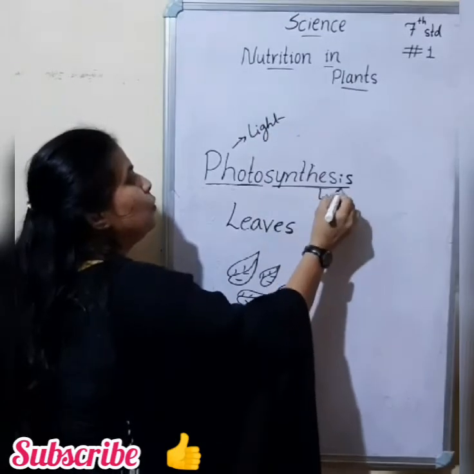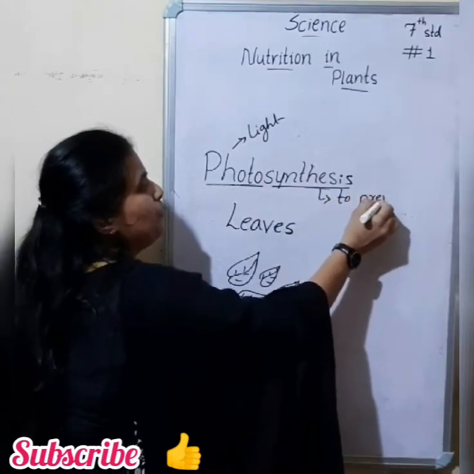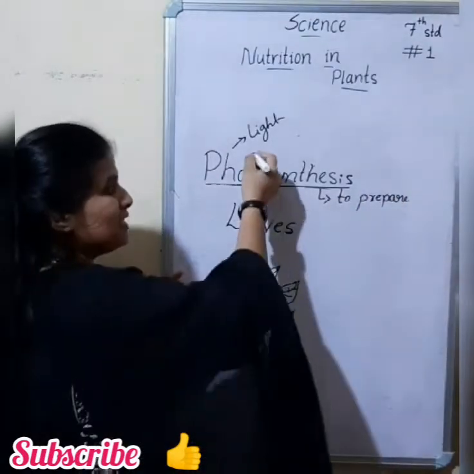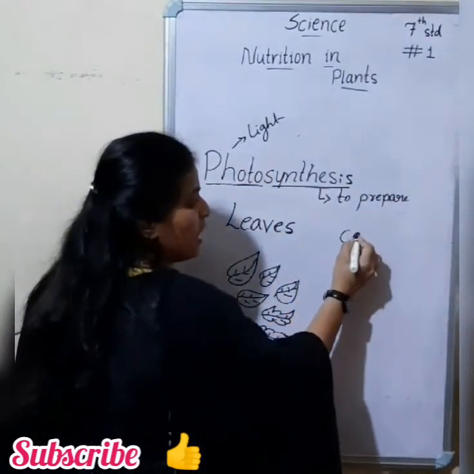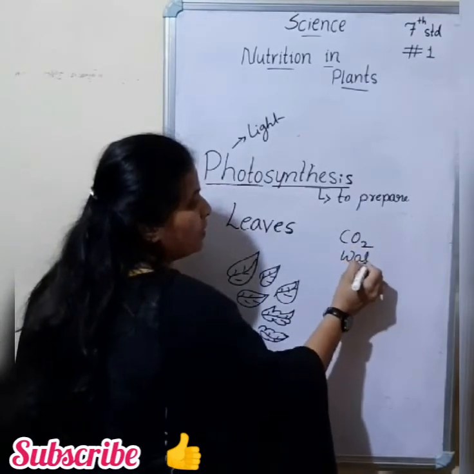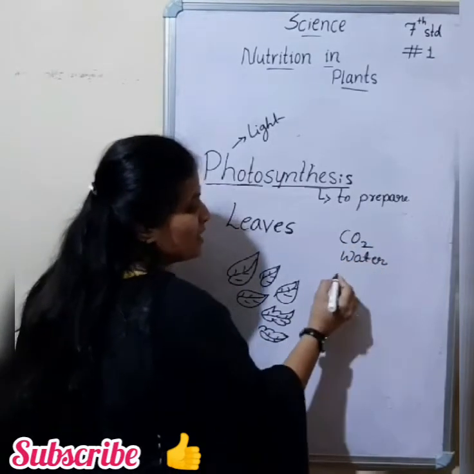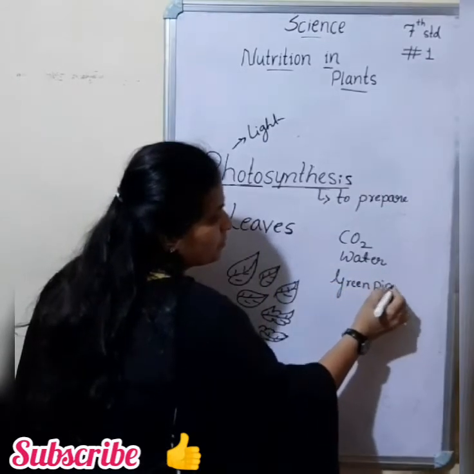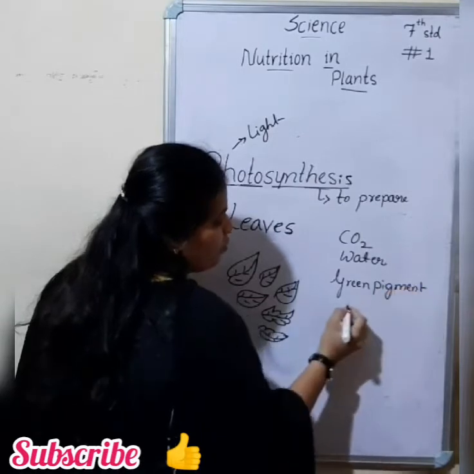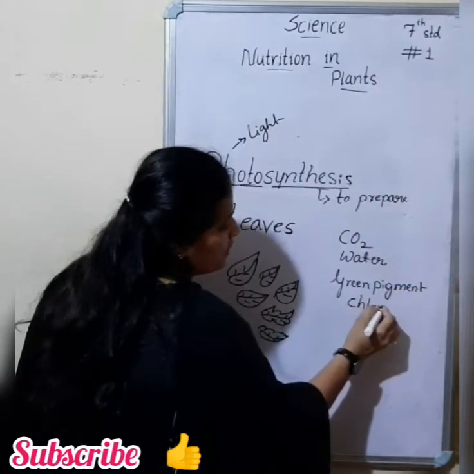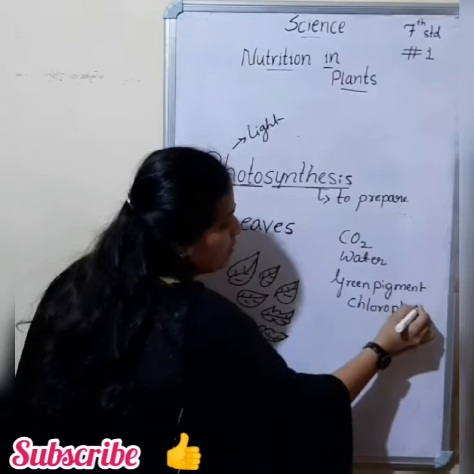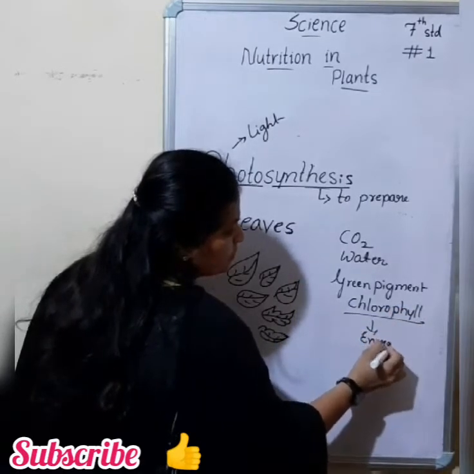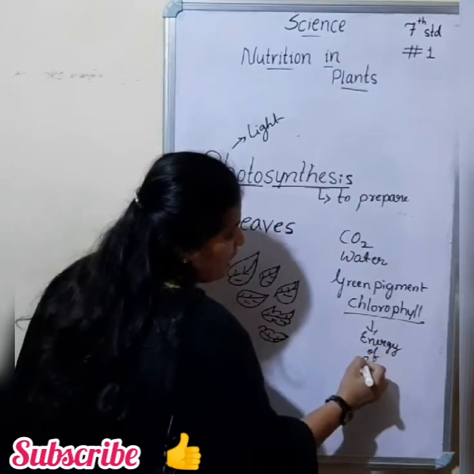Synthesis means to prepare. Okay, so plants can prepare their own food in the presence of sunlight by using carbon dioxide and water, and there is a green pigment in the leaves, called chlorophyll, which helps the leaves capture the energy of sunlight.